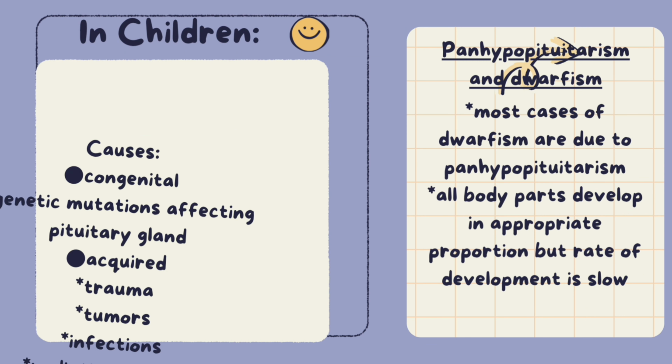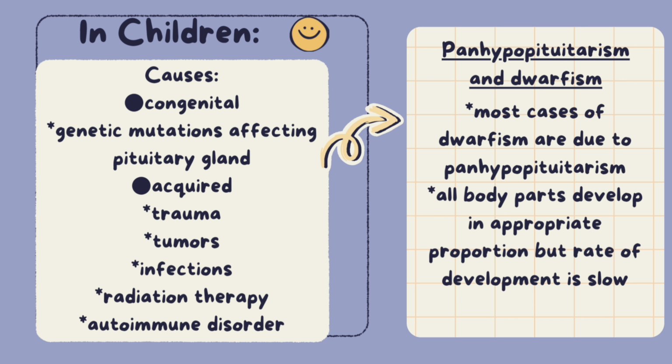Causes of panhypopituitarism in childhood. Congenital, which includes genetic mutations affecting pituitary gland. Acquired, which include trauma, tumors, infections, radiation therapy, or autoimmune disorder. Most cases of dwarfism are due to panhypopituitarism in childhood.